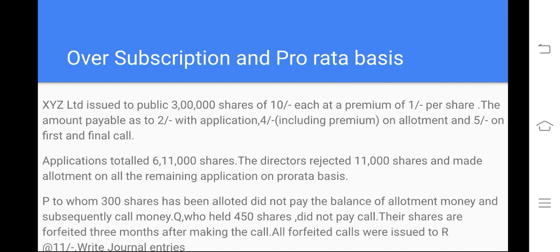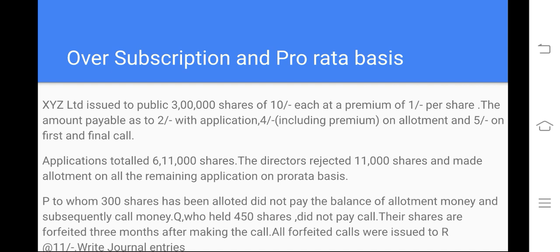Application, and because 11,000 were rejected, right? As 11,000 were rejected, what is the amount? 6,11,000 minus 11,000 means 6 lakhs will be there. We invited 3 lakhs, we received 6 lakhs, and the allotment was done on a pro rata basis.